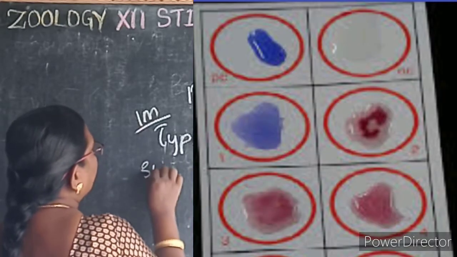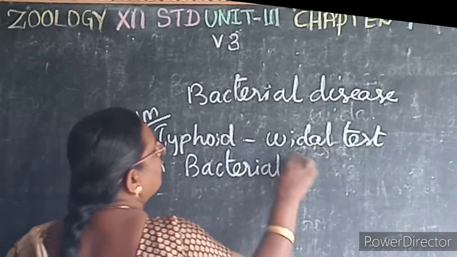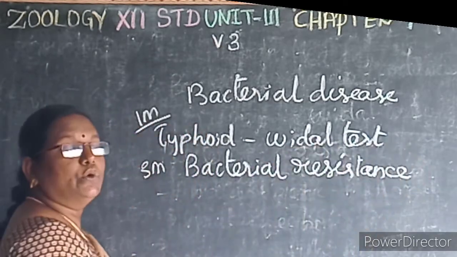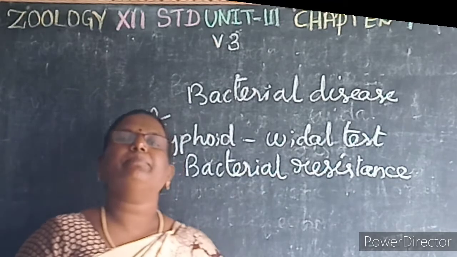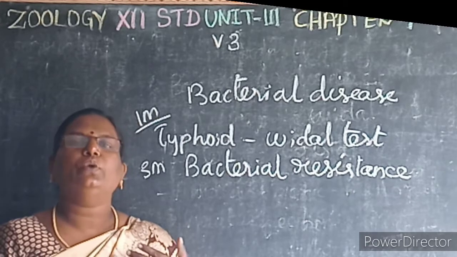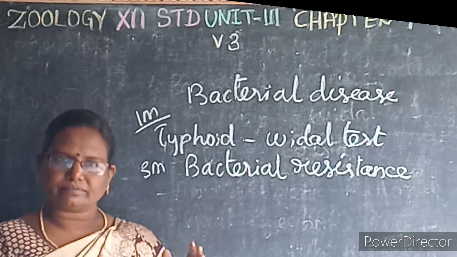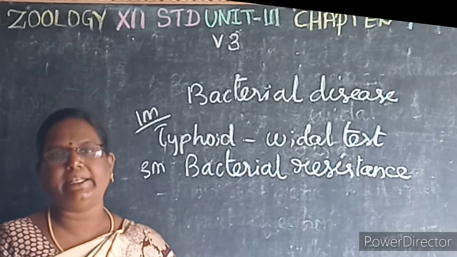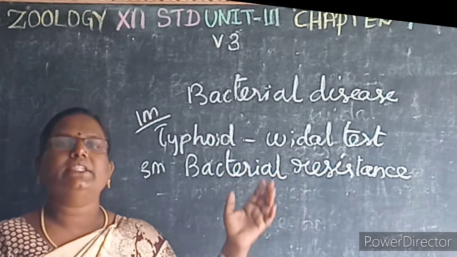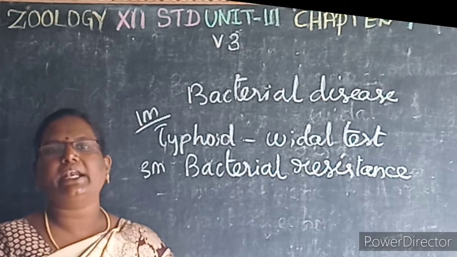Then an important 3-mark question: what is bacterial resistance? If an antibiotic is used too often to treat a bacterial infection, then the bacteria become resistant to that particular antibiotic. Then it is known as what? Bacterial resistance. How can we avoid this bacterial resistance?